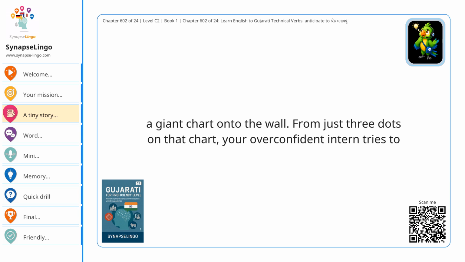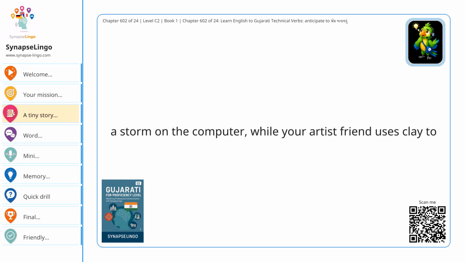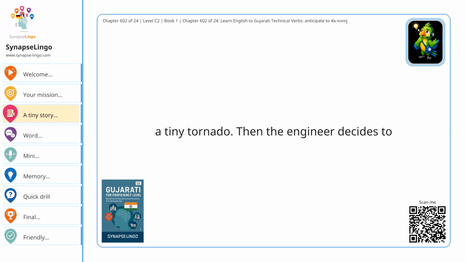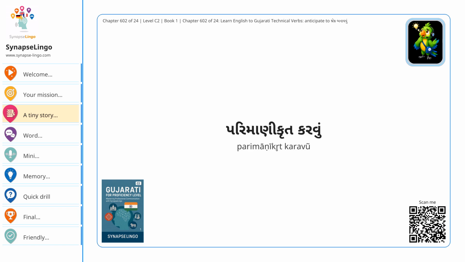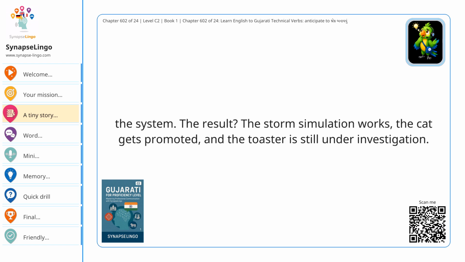From just 3 dots on that chart, your overconfident intern tries to બહિર્નિષ્કર્ષ કાઢવો the future of the whole universe. Next, you અનુકરણ કરવું a storm on the computer while your artist friend uses clay to મોડેલ બનાવવું a tiny tornado. Then the engineer decides to પરિમાણીકૃત કરવું every setting, including, for some reason, the emotional mood of the coffee machine. Finally, everyone works together to શ્રેષ્ઠ બનાવવું the system. The result? The storm simulation works, the cat gets promoted, and the toaster is still under investigation.